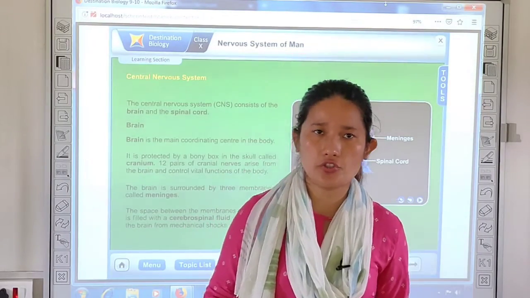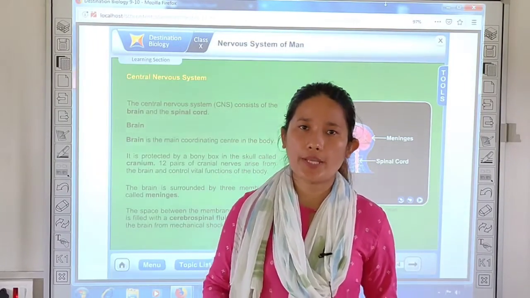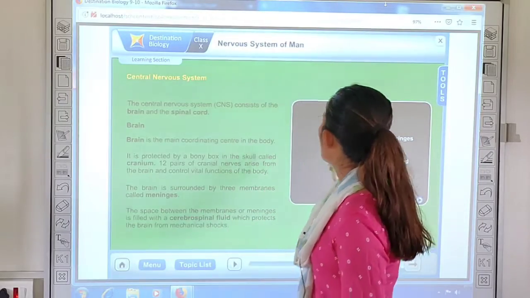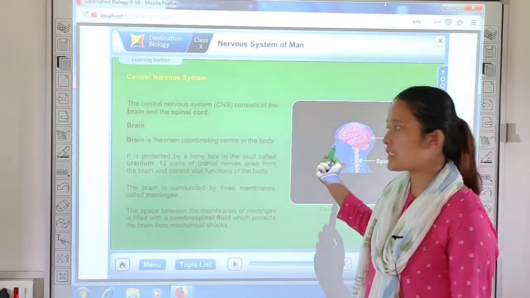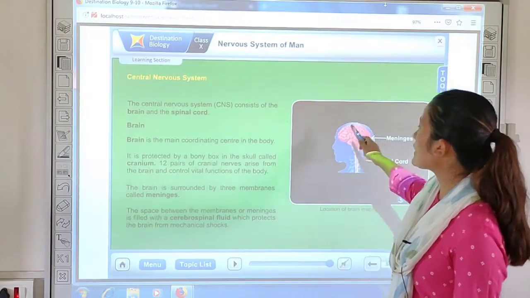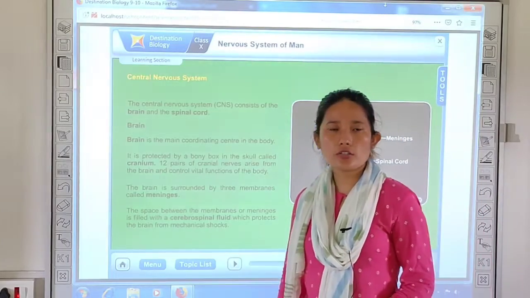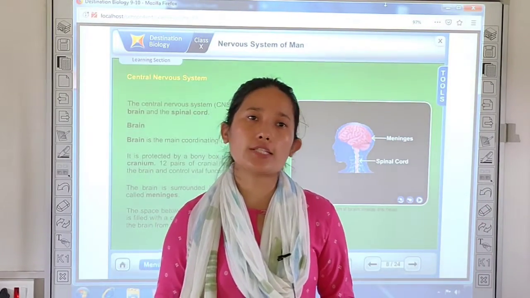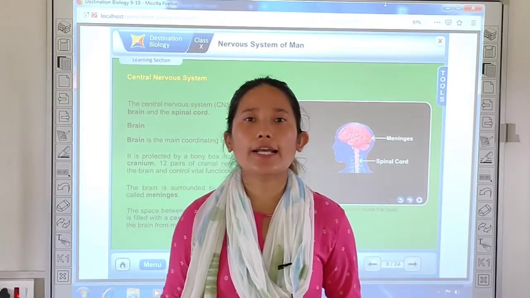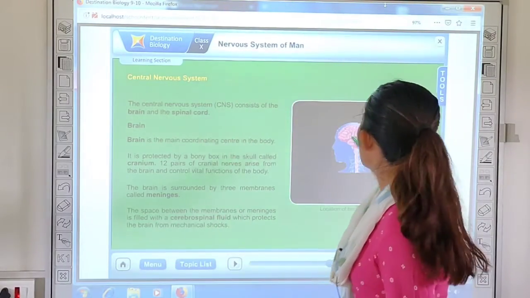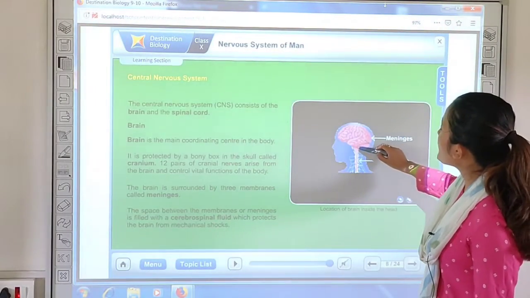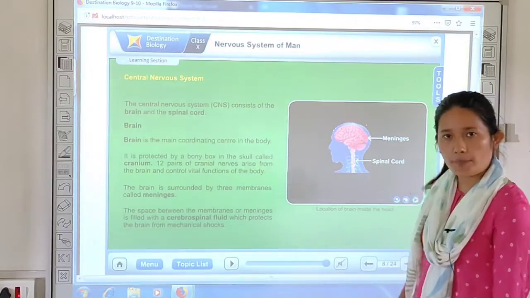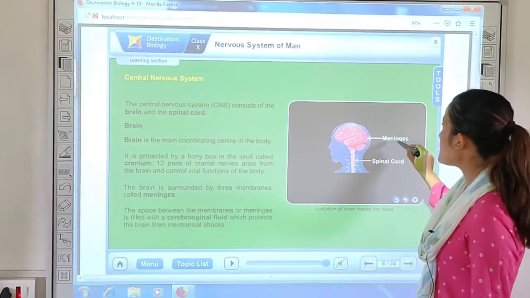Okay, now next nervous system you have brain and spinal cord. First let us take into consideration the structure of brain. Your brain is the main coordinating center in the body. It is protected by a bony box also called cranium. The portion of the skull which protects the brain is called cranium. Okay, now your brain is protected by a three-layered membrane. The name of that membrane is meninges.